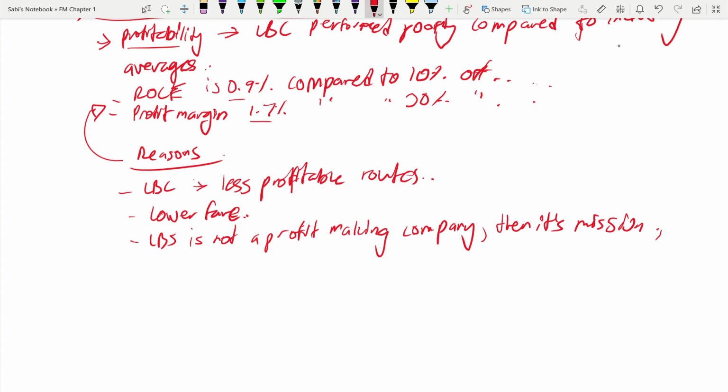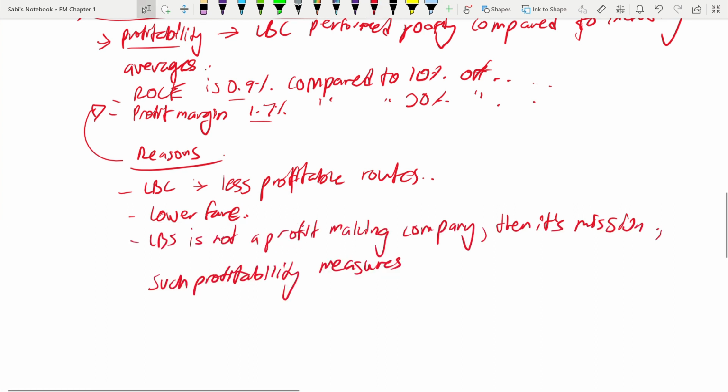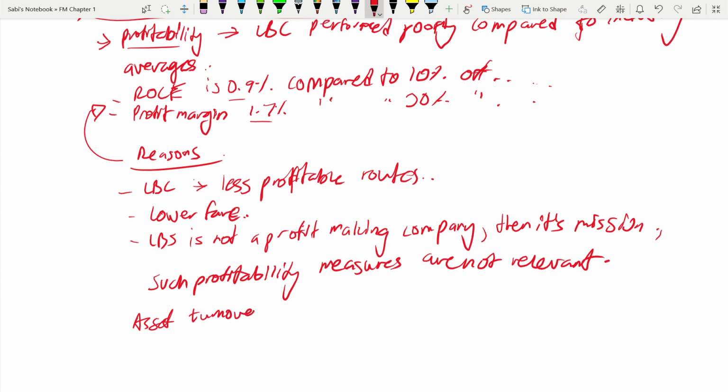So in this case, what happens if that was their mission? Such profitability measures are not relevant for them, because it was not their objective either. Profitability measures are not relevant. Now the next ratio is asset turnover. So in terms of asset turnover, what can you talk about?